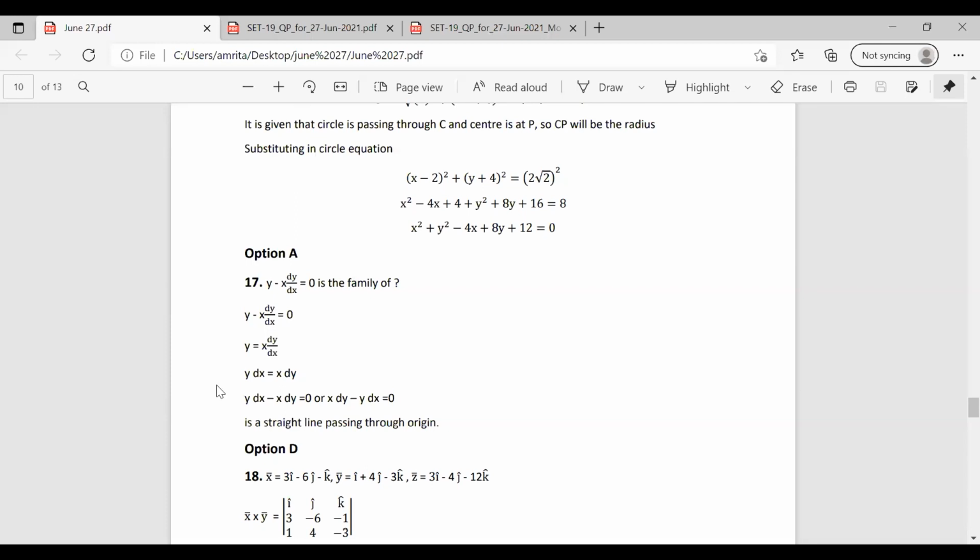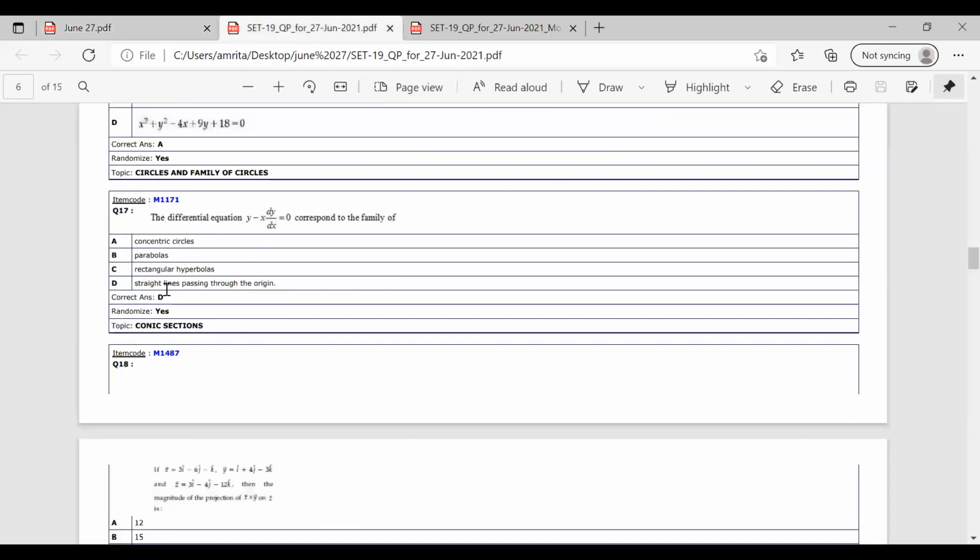So simply rearranging this, we get y dx minus x dy equal to 0. This is the equation of the straight line which is passing through the origin or the center. So the correct answer becomes option D.